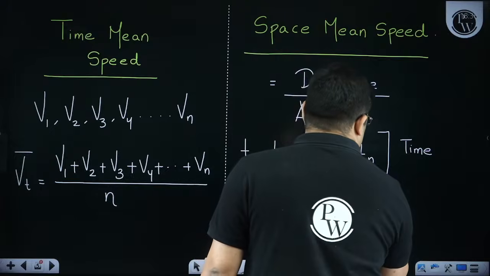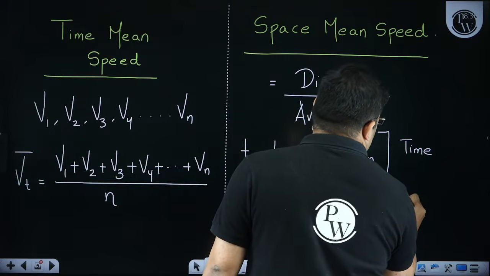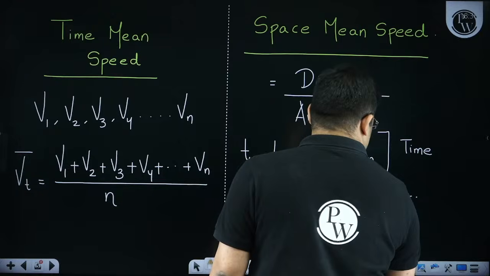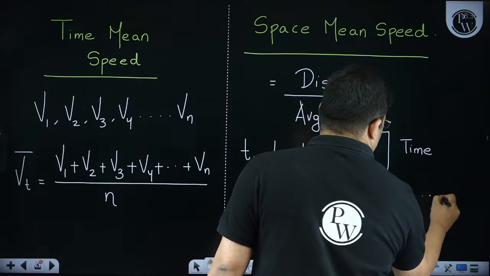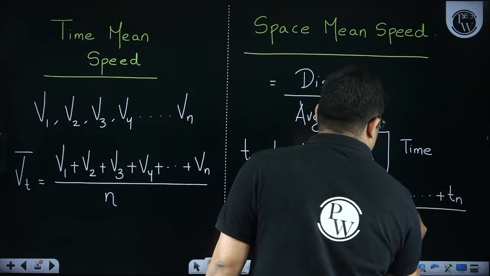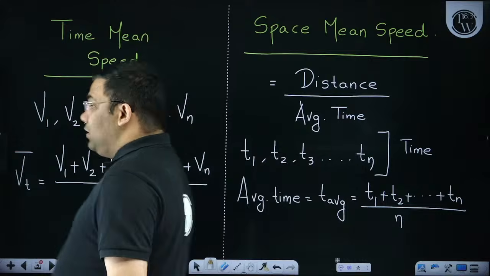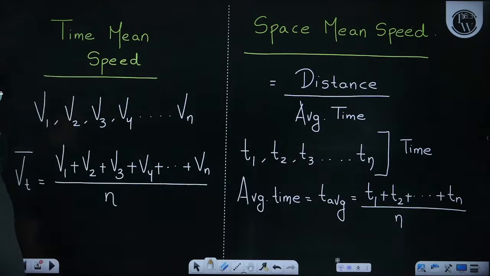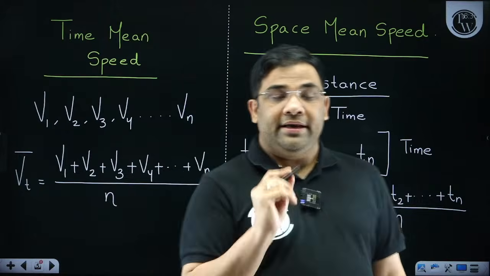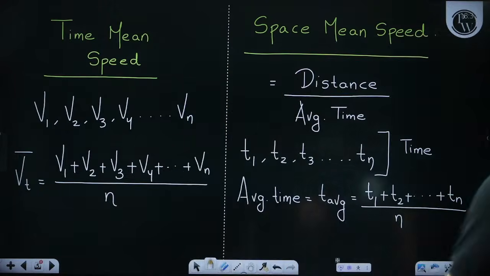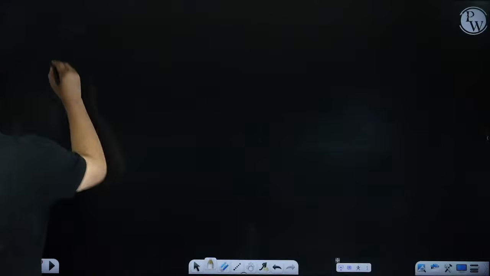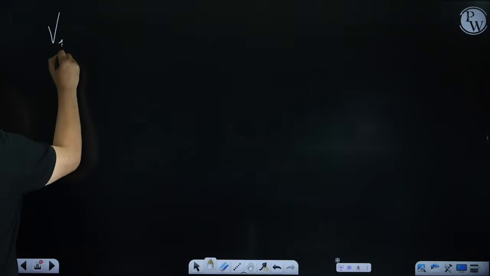We'll simply add all the times T1 plus T2 plus dot dot dot Tn divided by the number of vehicles. This is the average time. So if we are dividing the distance by the average time, we will get what? The space mean speed.